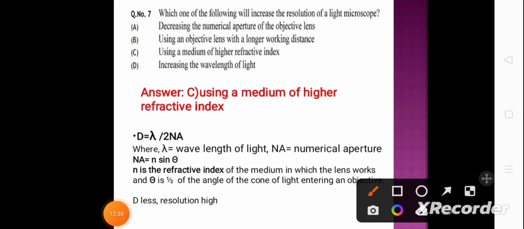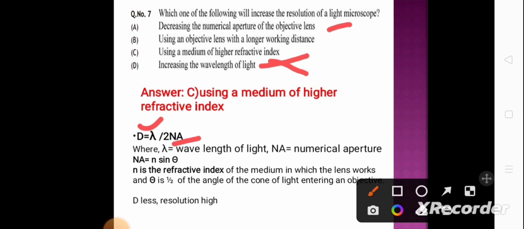But in case of increasing the wavelength of light, d becomes higher. So resolution will be less as d is high. So this option is not correct. And decreasing the numerical aperture: if the numerical aperture, that is NA, is decreased, d will be high.